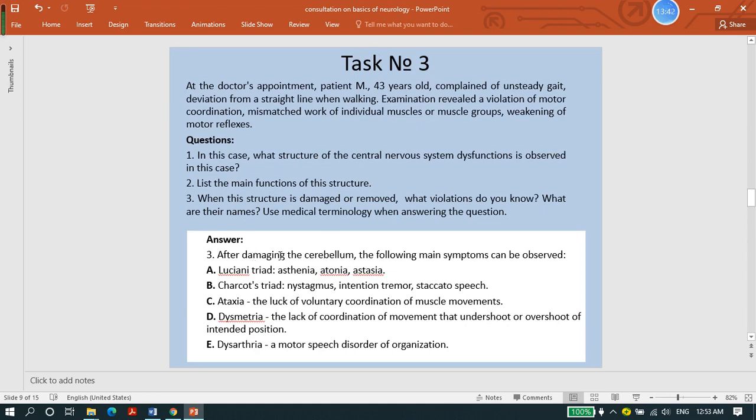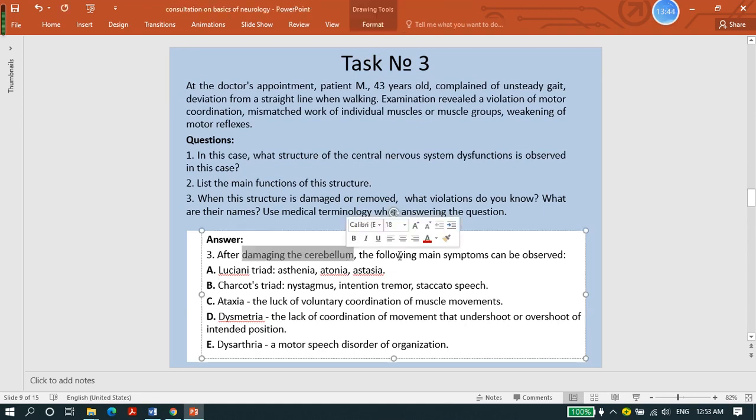After damaging the cerebellum, the following main symptoms can be observed. We list 5 symptoms. Symptom number 1 is Luciani's triad: asthenia, atonia, and astasia. We have Charcot's triad: nystagmus, intention tremor, and scanning speech. So we have ataxia, dysmetria, dysarthria.